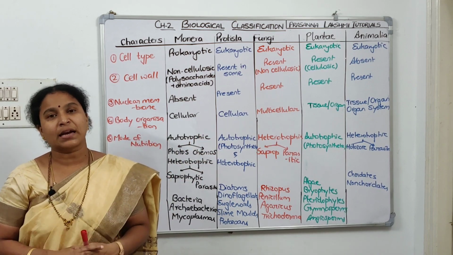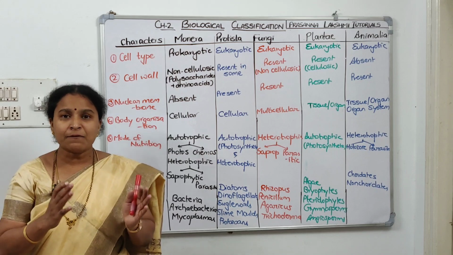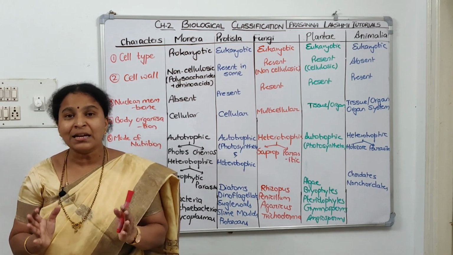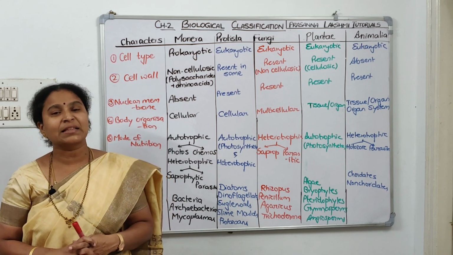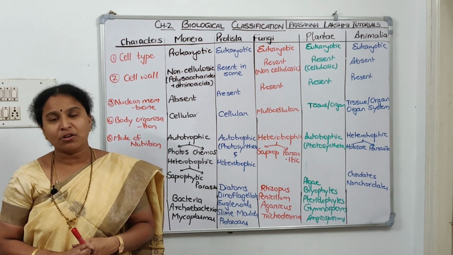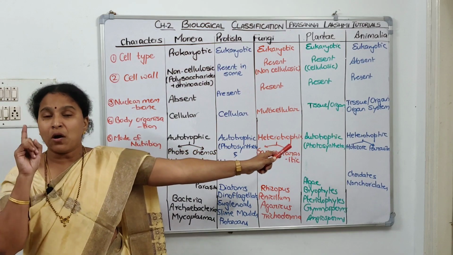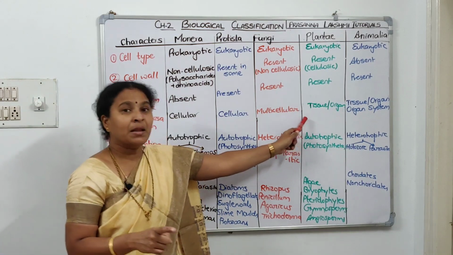Root, stem, leaves are organs. Coming to animals, the organs are further organized into organ systems, right? Digestive system, respiratory system, circulatory system, excretory system, reproductive system, like that. So organ system level of body organization is found in animal kingdom. Organ level is found in plant kingdom.